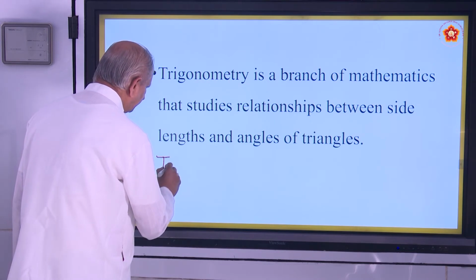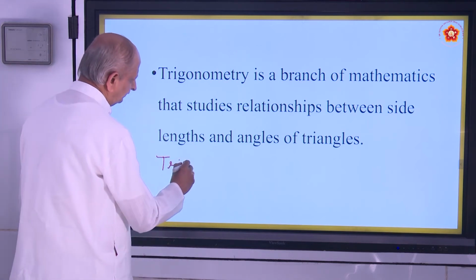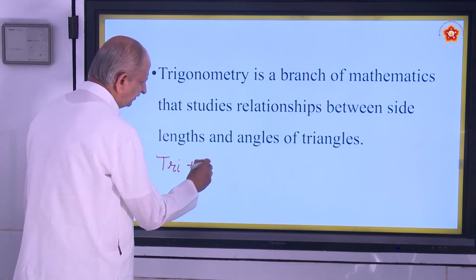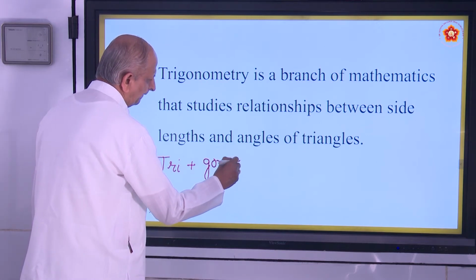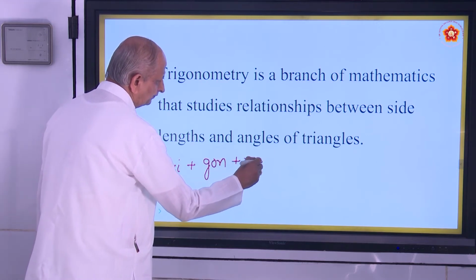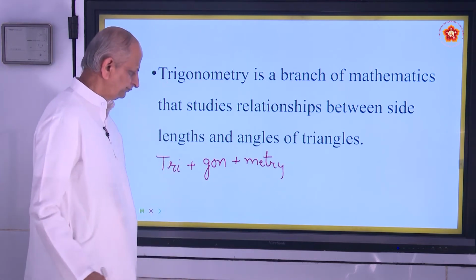So it can be split up like this: tri means three, gon means sides, metri means measure. So measurement of sides.